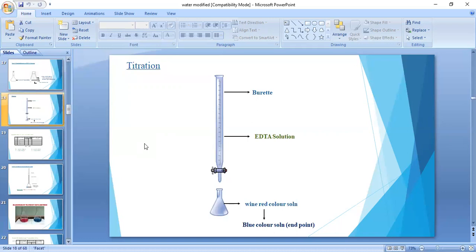Then the wine red solution is converted into a blue color solution. Blue color is the end point. The end point color is nothing but the indicator color, since the EBT indicator is blue in its free form. So what is the end point? Wine red to blue. What happens when the color changes from wine red to blue? EDTA replaces EBT and liberates the EBT into the solution in the conical flask. That's why the end point is the color of EBT.